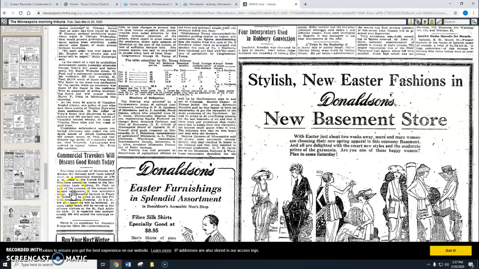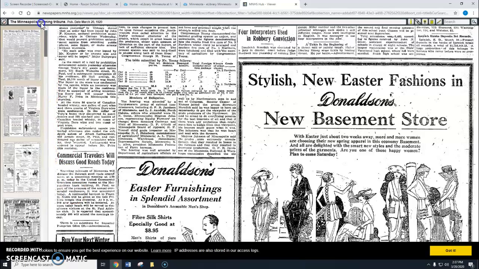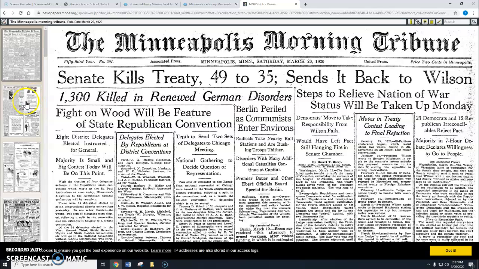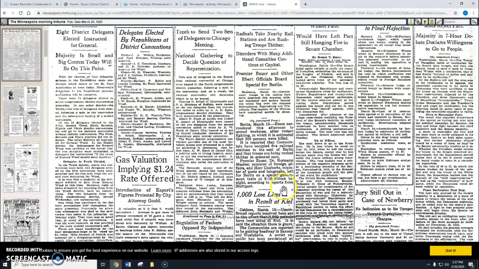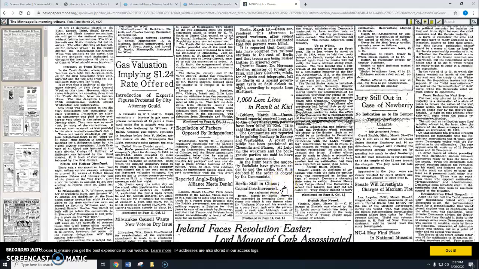All kinds of different things. But let's go back to what we're talking about here with our assignment. Usually the first 2 pages are going to have most of your articles. If I were you, I would choose a nice short one that's easy to understand. You'll notice that the writing back then is definitely different than the way writing is done now. So I'm going to choose this one. This one looks good: 1,000 lose lives in revolt at Kiel. So here's my article that I want.